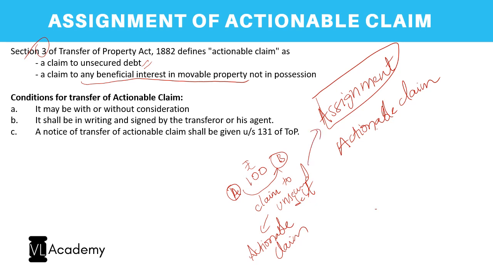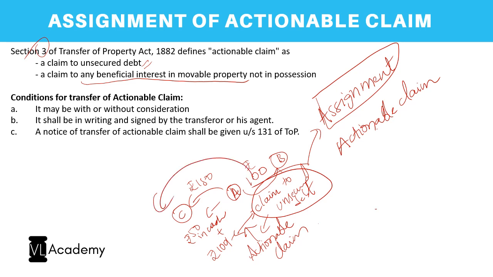Now, let us say A has to pay 150 rupees to C. So instead of paying 150 rupees in cash, A pays 50 rupees in cash to C, plus for 100 rupees it enters into an assignment of the actionable claim. A tells C that please recover this 100 from B. So A is in effect assigning the actionable claim to C. So this is the concept of assignment of actionable claims.